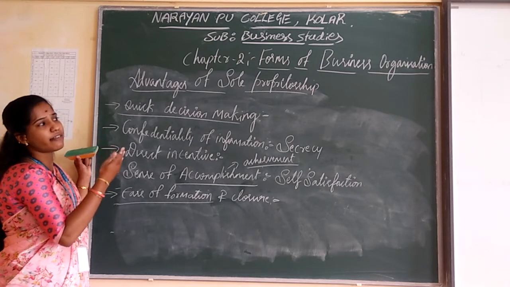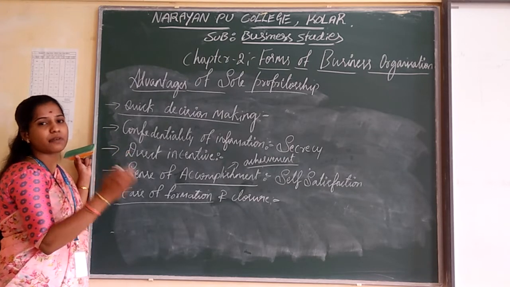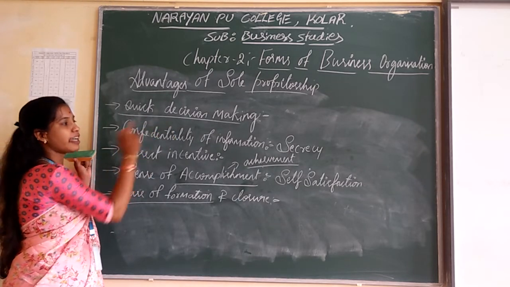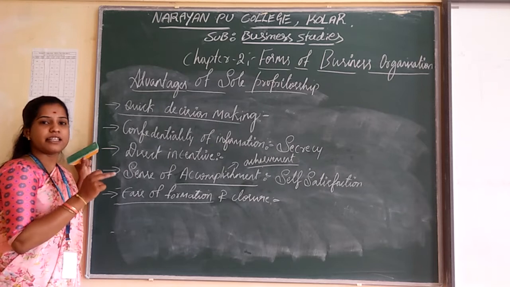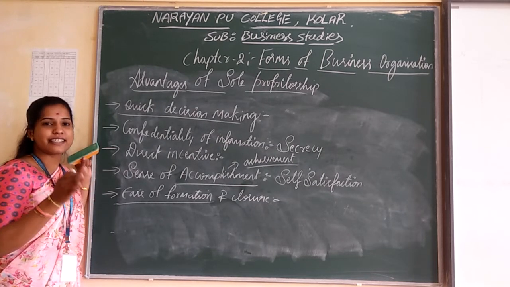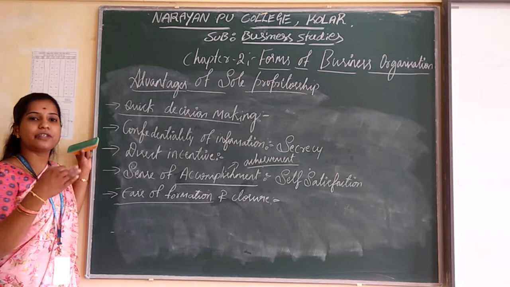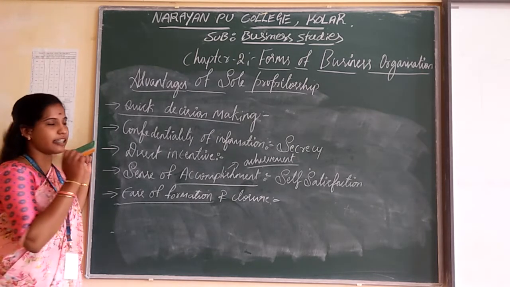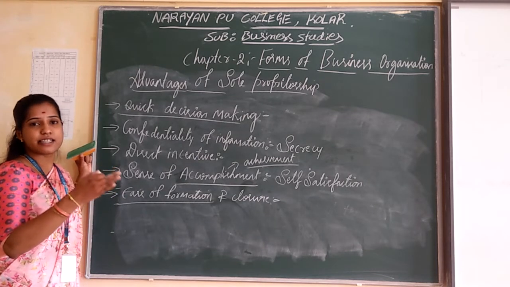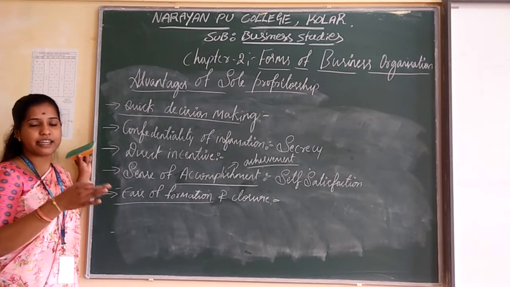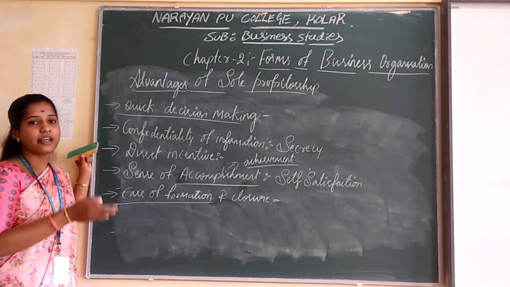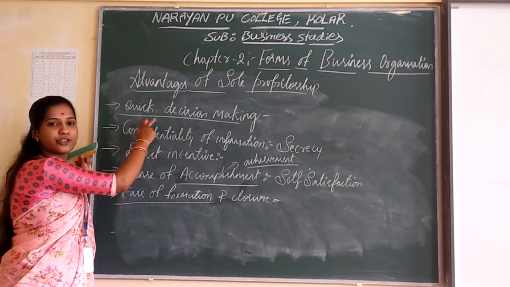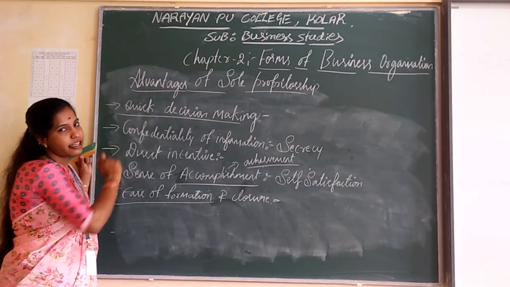So what are the advantages of sole proprietorship? Once again I am going to repeat these points. The first one is quick decision making. The sole proprietor is the only person who is going to take decisions about his business organization. Any other third person will not enter into his business decision making. So it is very easy to make business organization decisions.